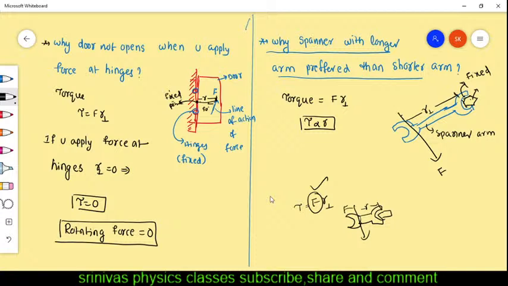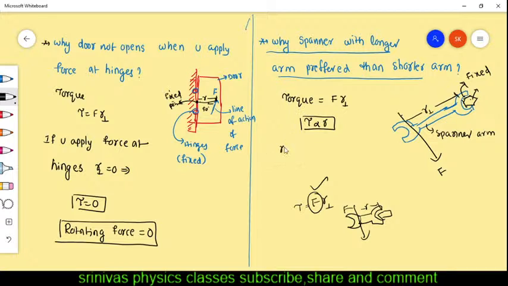A person cannot increase the force beyond a certain extent, right? But when he uses the longer arm spanner, R increases.